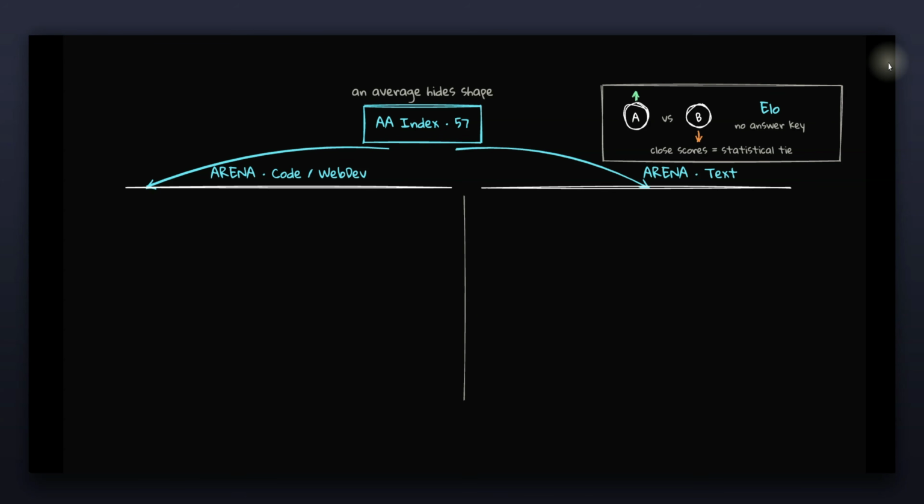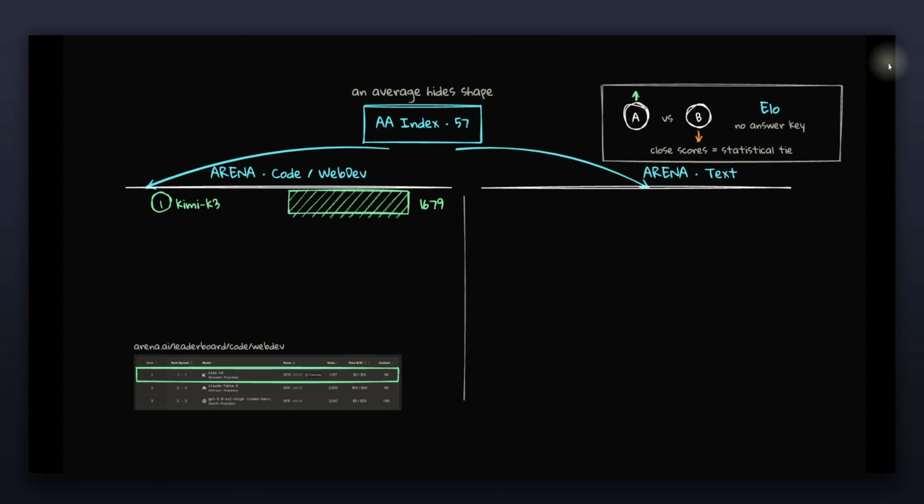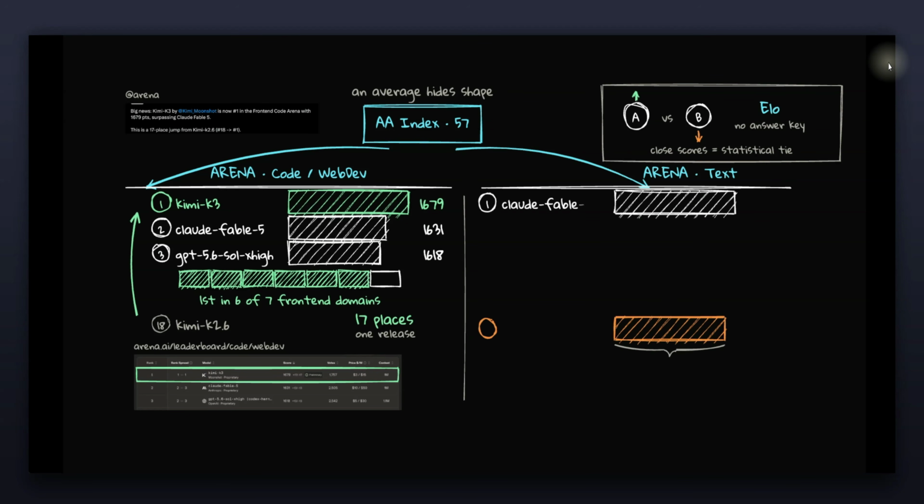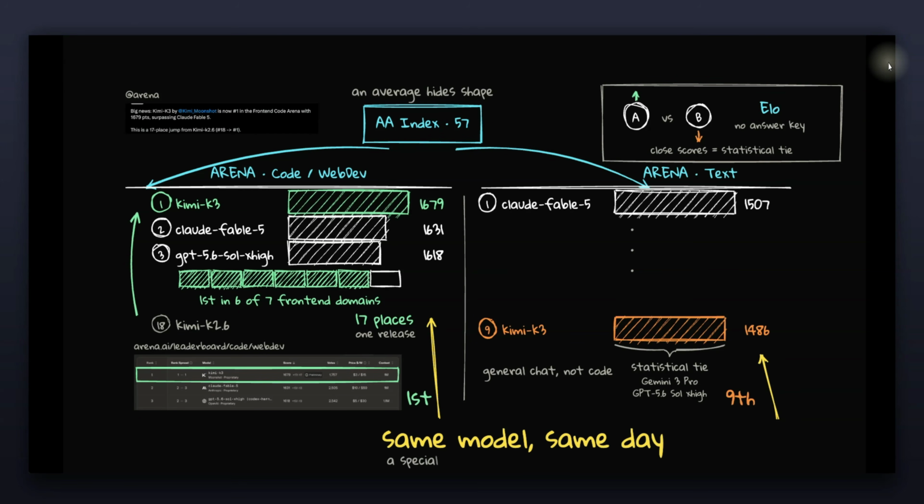If you look at the performance, even on the Artificial Intelligence Index or something like the Arena, it surpasses Fable class models on code or web dev arena. So you could arguably say that this is the best coding model at the moment. But when it comes to general text generation like chatting, it is actually well behind the frontier. Now, the thing is that Kimi or Moonshot has been really focusing on agentic coding or agentic use, and that is their speciality. And this is where this model really shines.